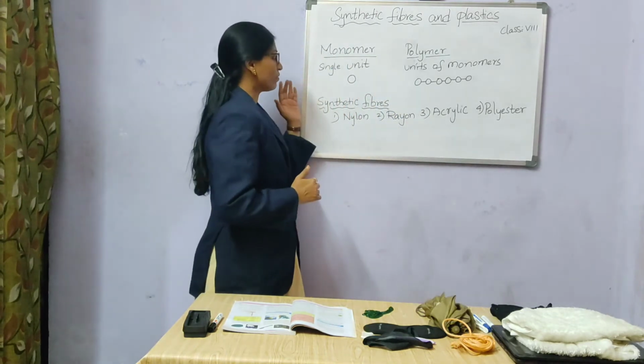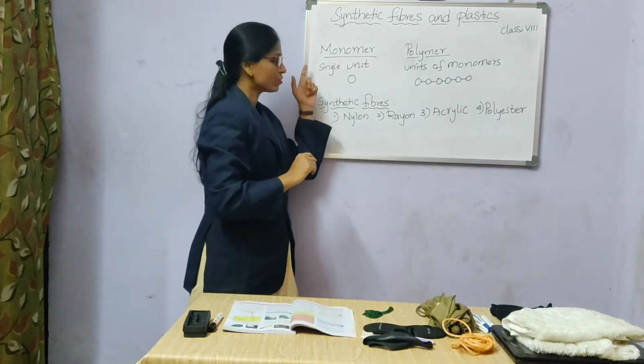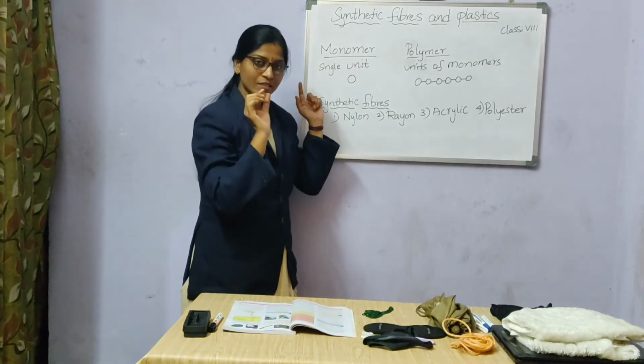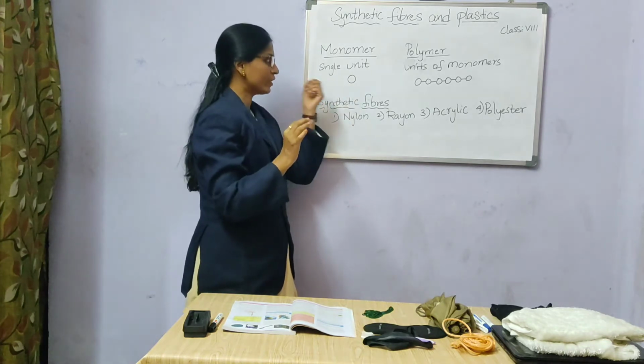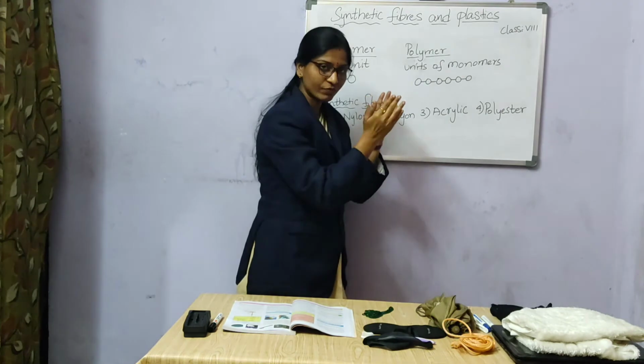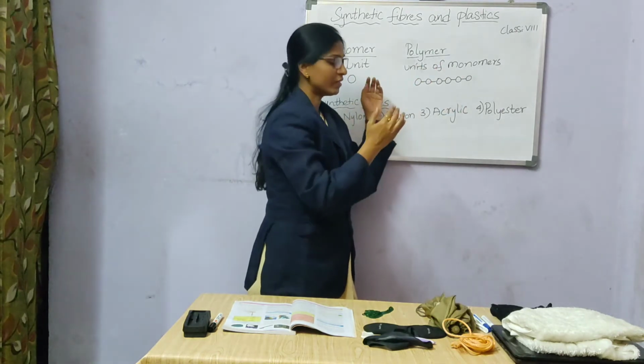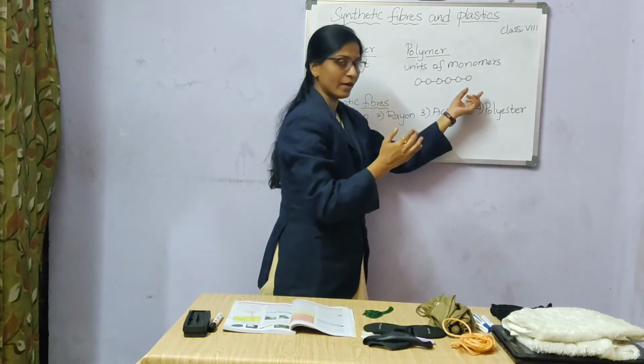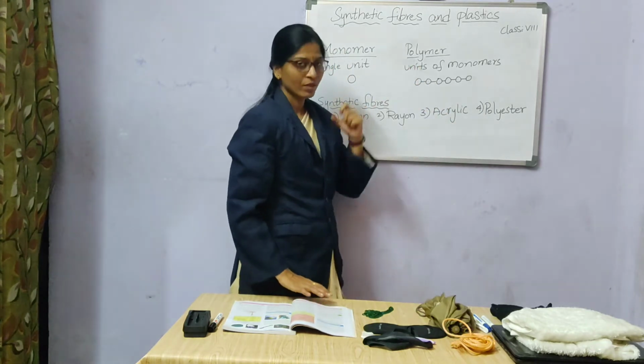Firstly, you have to know the term monomer. So what is a monomer? Monomer is a single unit, and polymer is a combination of monomer units. When the monomers are joined together, then it is called a polymer.